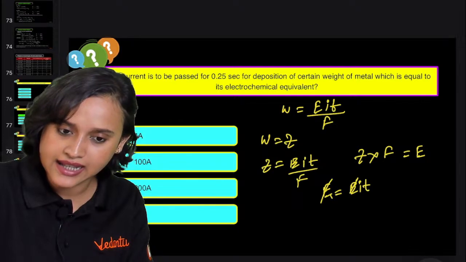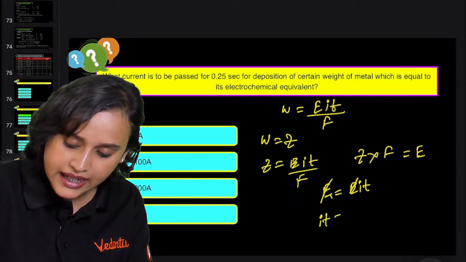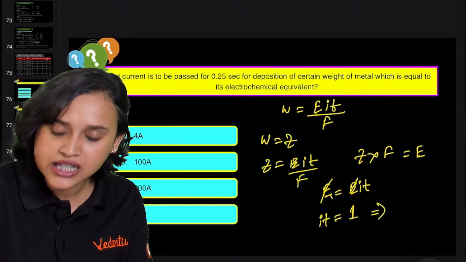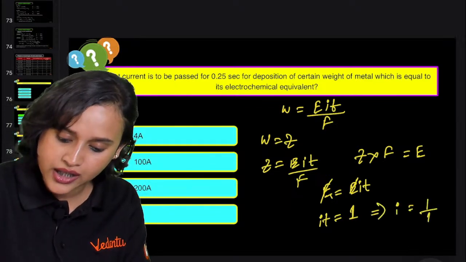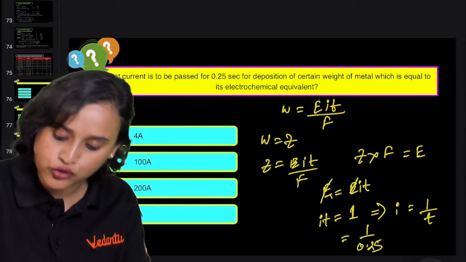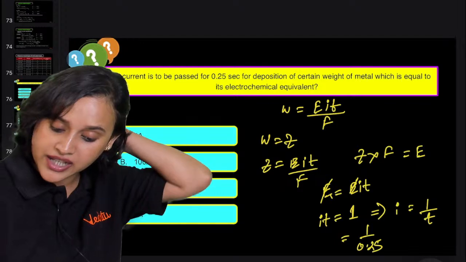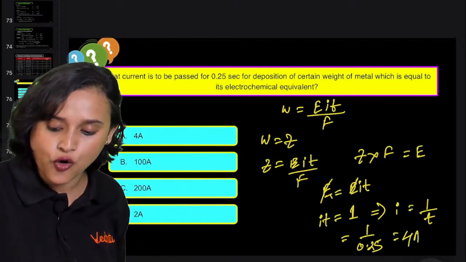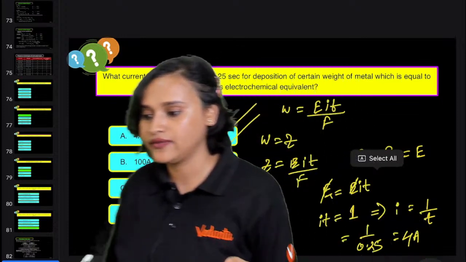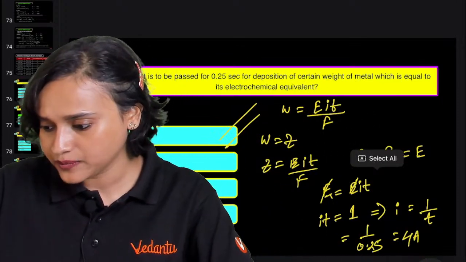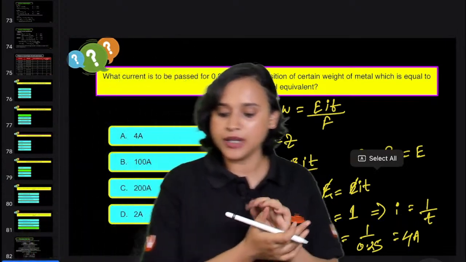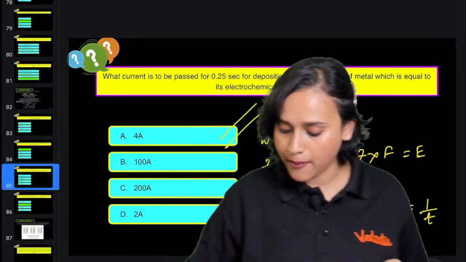E and E will get cancelled. That means that I T is equal to 1. That means that I is equal to 1 divided by T, and it can be written as 1 divided by 0.25. That is what is given. So 1 divided by 0.25 is equal to 4 ampere. Absolutely. Option A is the correct answer. Very, very good. KKB, you are absolutely right. 4 ampere is the correct answer.